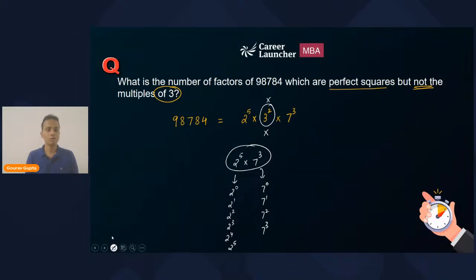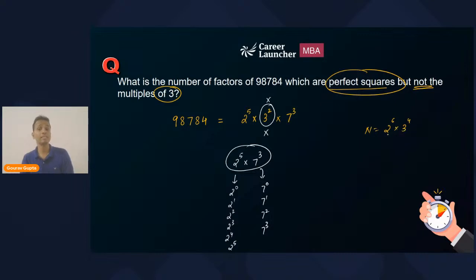Now, to make the factor a perfect square, the powers of the prime factors should be even. If, let's say, a number is 2 raised to the power 6 multiplied by 3 raised to the power 4, then I can say that this number will be a perfect square because the powers are even. All the powers should be even for a number to be a perfect square. If I write 2 raised to the power 5 multiplied by 3 raised to the power 4, this number is not a perfect square because of the odd power of 5. This is a very basic thing.